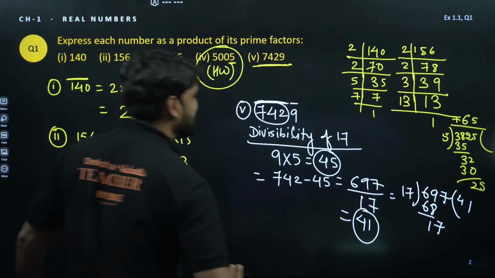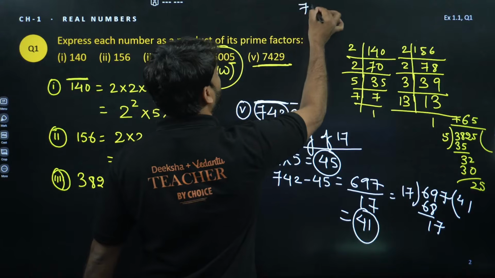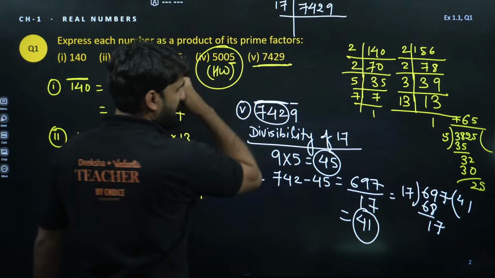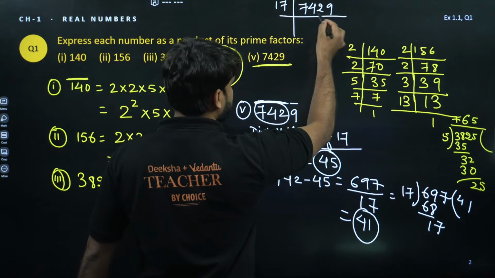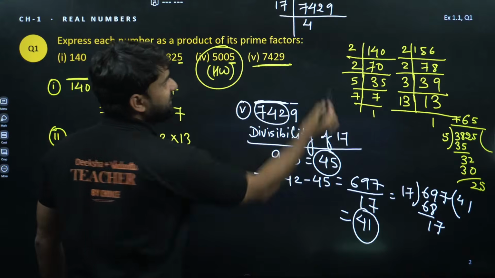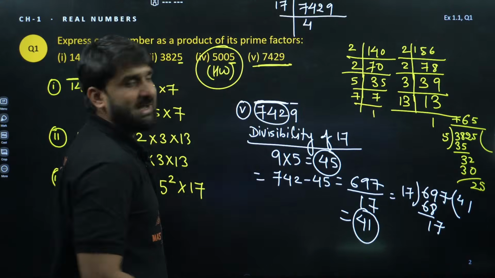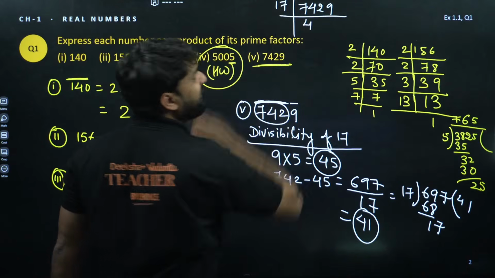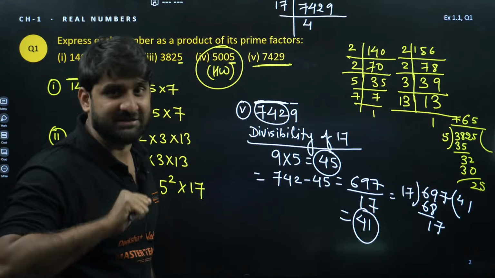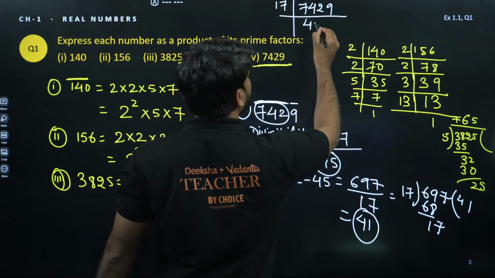Now we can take LCM. For 7429, let's take LCM with 17. 17 times 1 is 17, then 6, 9, 7. Let's divide it. 17 times 4 is 68, and here is 74. So 74 minus 68 is 6, and here we have 2. So we have 62. 17 times 3 is 51.